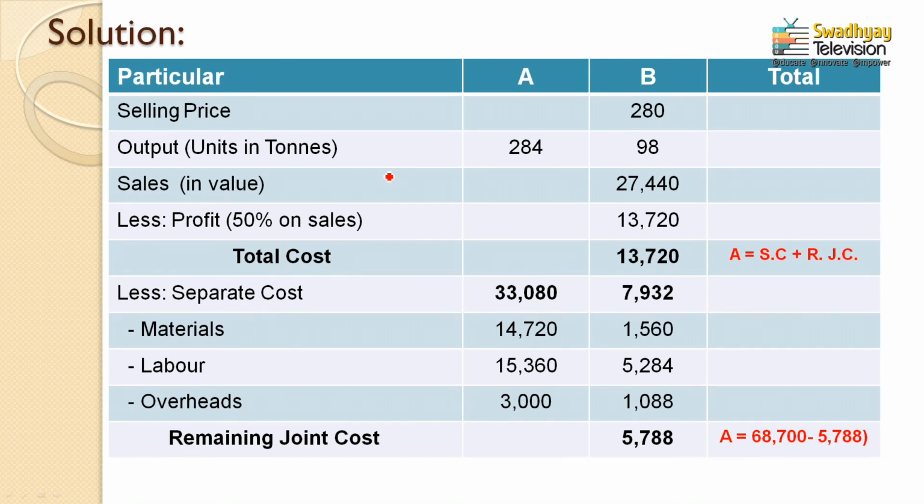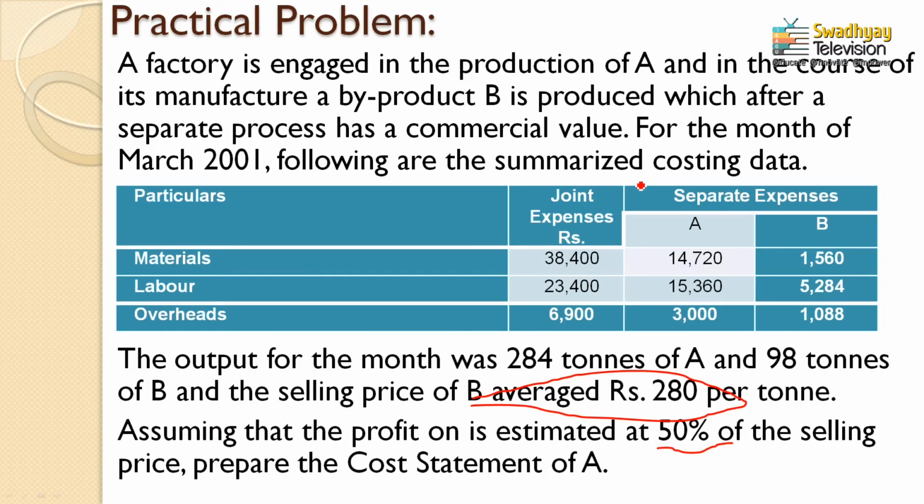We don't have a selling price of product A, so we cannot identify it at present, but we can easily determine the sales value of B, that is the multiplication of 280 rupees selling price per ton multiplied by 98 tons of output, which comes to 27,440 rupees. This is the sales value for product B. Now the sales value of product B would be helpful to evaluate the remaining missing items of product A. How? See the question once again.